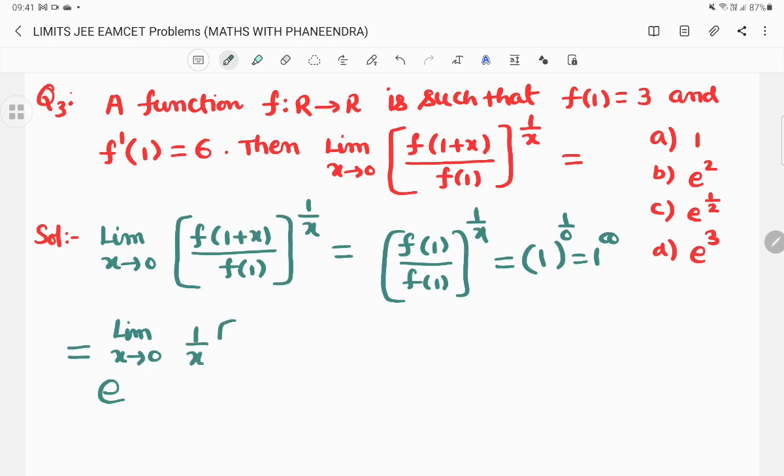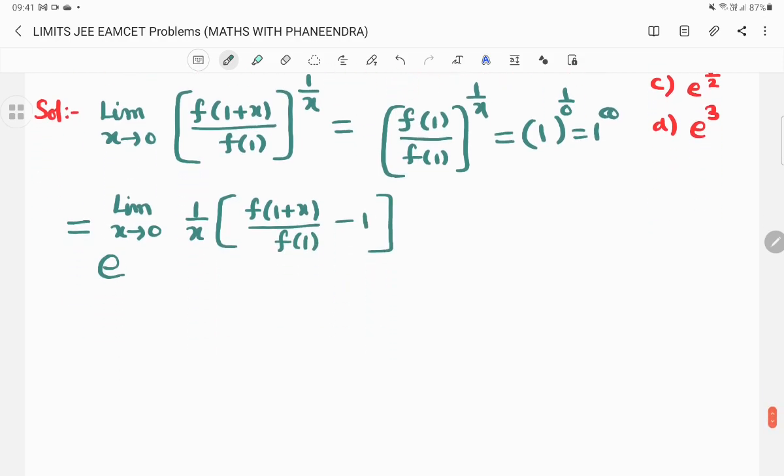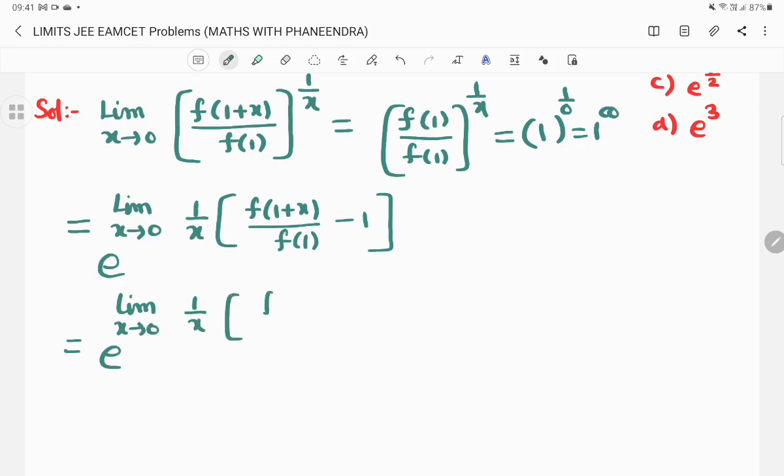So that means (f of 1 plus x by f of 1) minus 1. Now simplify, e power limit x tends to 0, 1 by x, (f of 1 plus x minus f of 1) divided by f of 1.